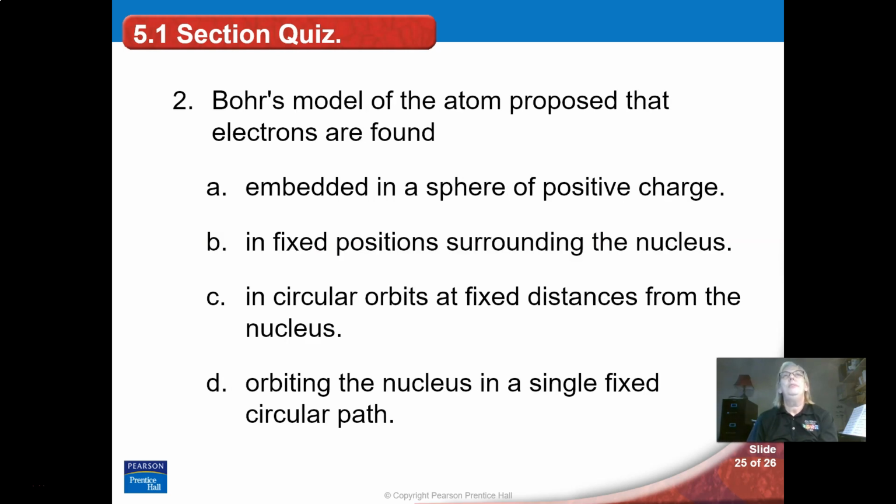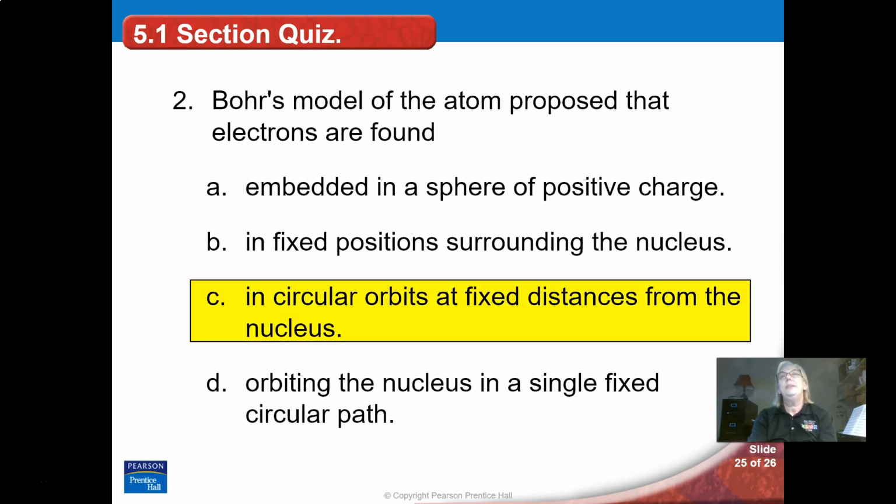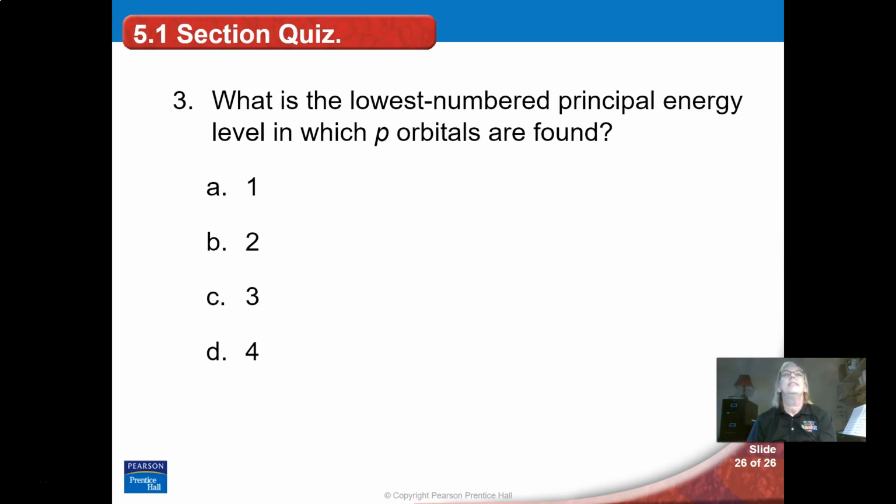So Bohr's model, what do you think about Bohr? Electrons are found... What do you think? So he said they're in circular orbits like the solar system. And last, which is the lowest principal energy level in which p orbitals are found? So this you might not quite know yet, but we'll get used to it once we look at a periodic table. So it's the second period. So we'll talk about that soon.